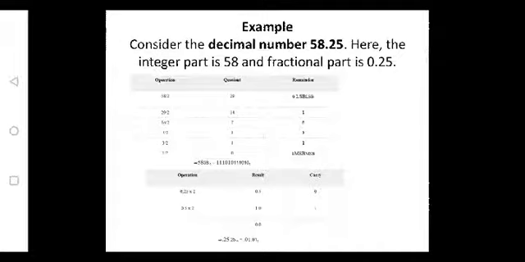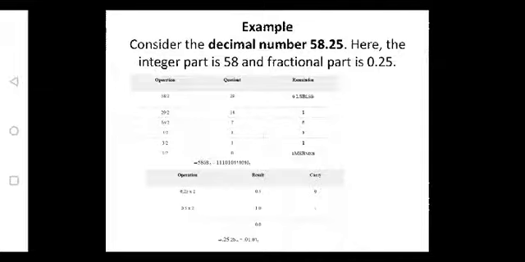Wherever you are having a quotient less than the divisor, stop there. So here we need to write down from bottom to top. So the equivalent of 58 is 111010. But if we observe here, by mistake I have written it twice, so consider only it as once. So the 58 equivalent in binary is 111010.